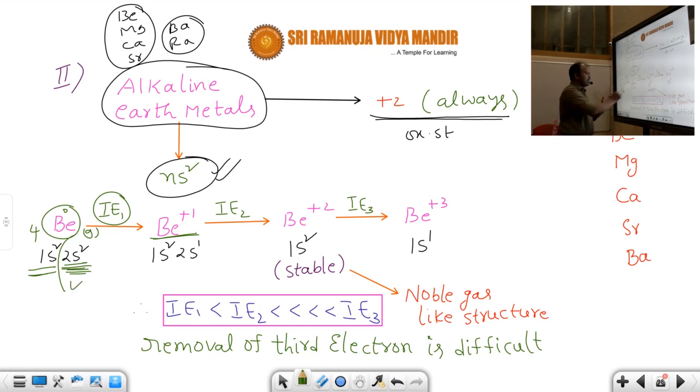So 2 electrons will be there in their valence shell. We remove one electron. Now it contains how many electrons? 2s1. This ionization energy is called first ionization energy.